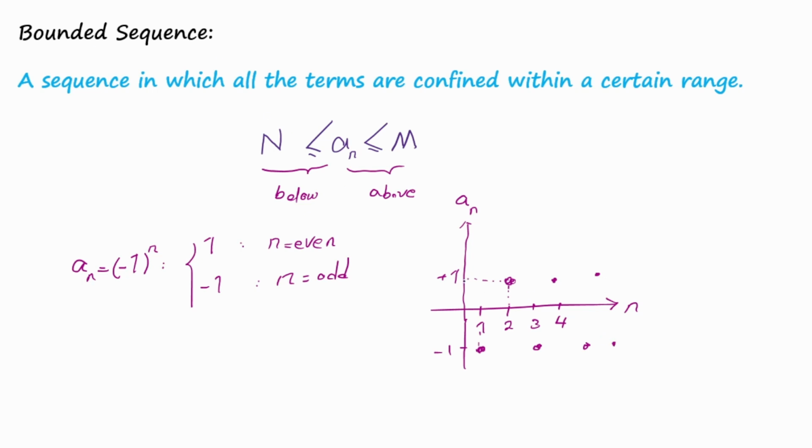We can see that the sequence is confined between +1 and -1, which means that the sequence is bounded above and also bounded below. So this sequence is a bounded sequence.